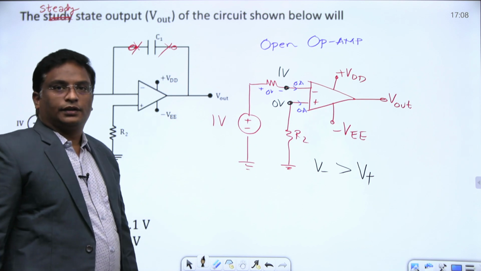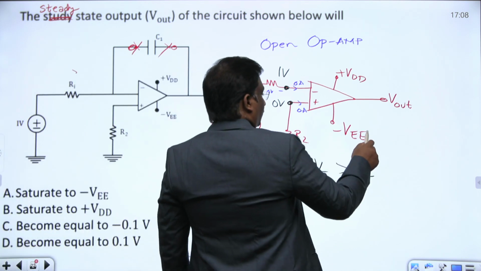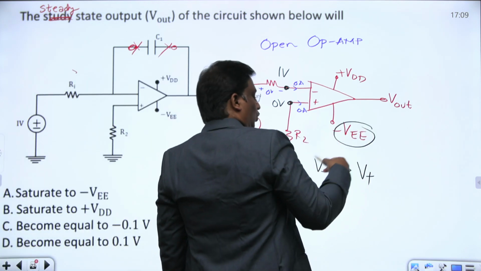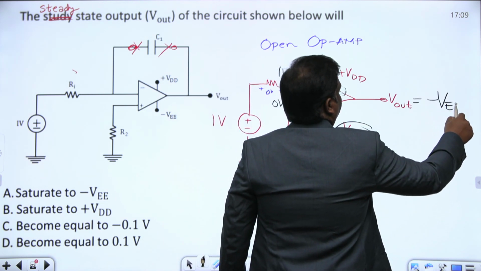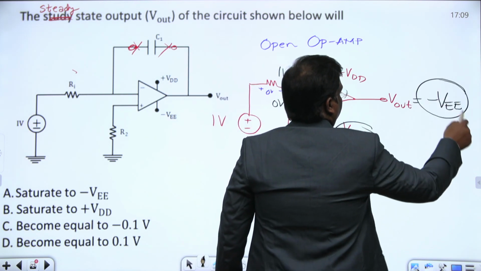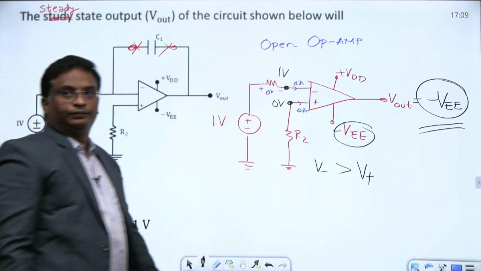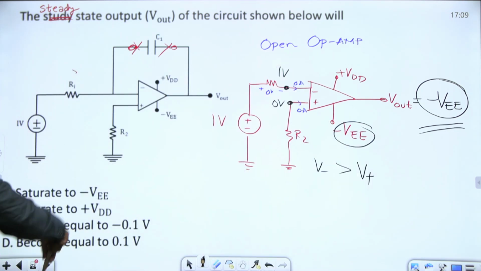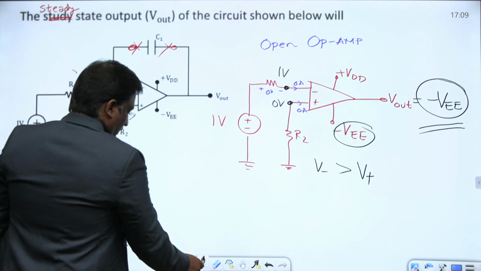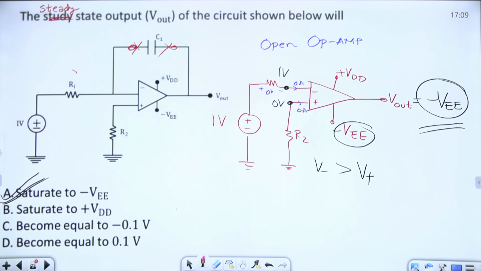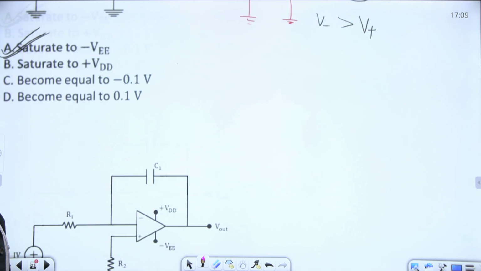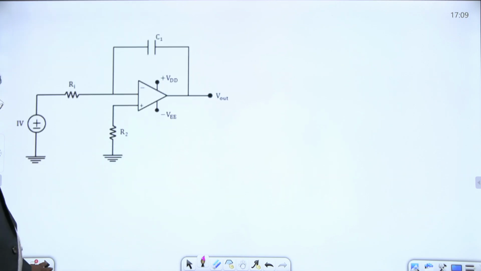Then it saturates, yes or no? When the negative voltage is more, what is the output? You will get minus VEE. That's all, finished. The answer, saturates at minus VEE, is the right answer. Done. Clear everyone? Excellent. Let's move on to the next question.